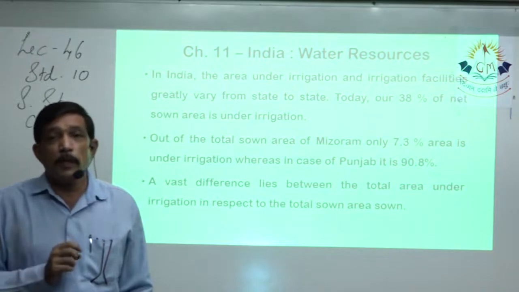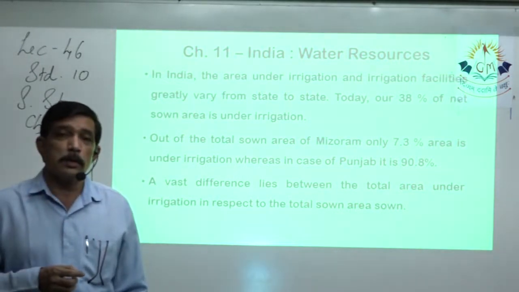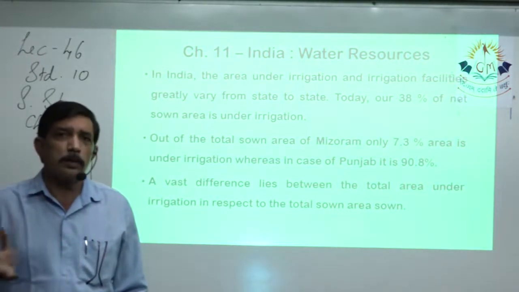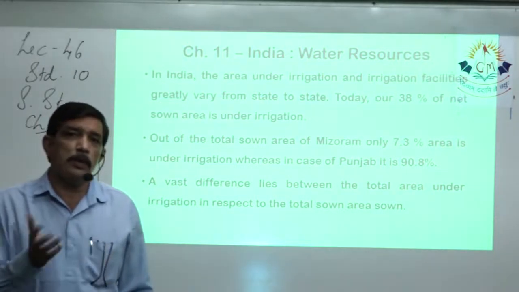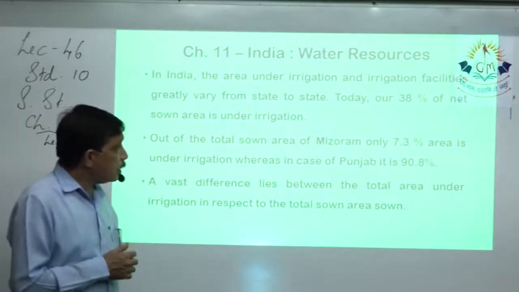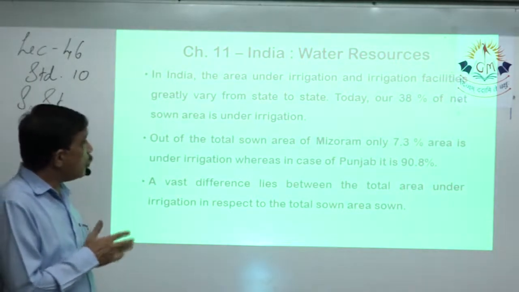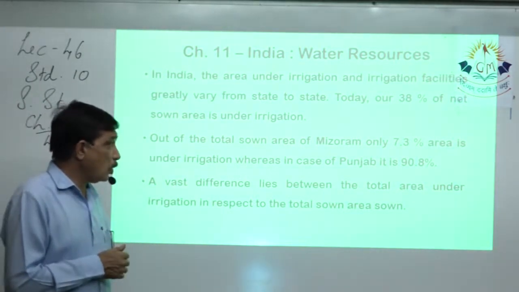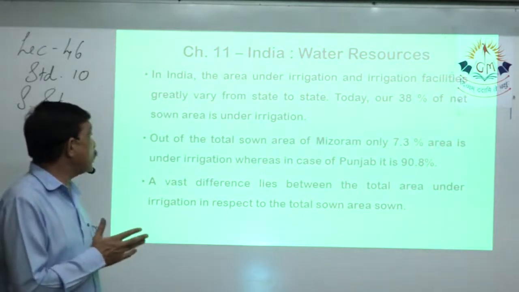That means 62% mainly receives quite a lot of rainfall and doesn't need that much irrigation. Now we come state-wise. Out of the total sown area of Mizoram, only 7.3% is under irrigation.